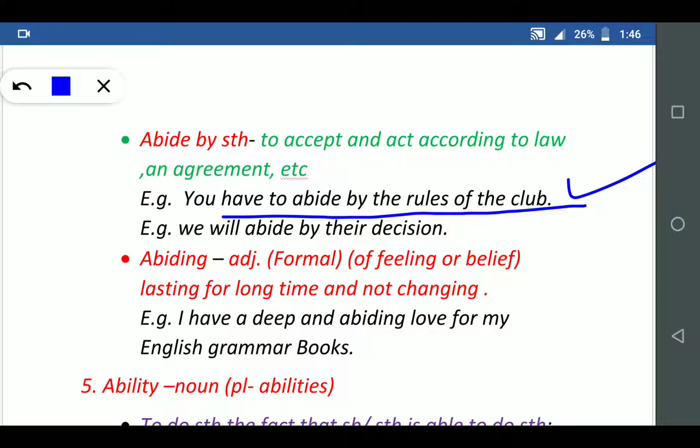We will abide by their decision. We will definitely accept their decision.